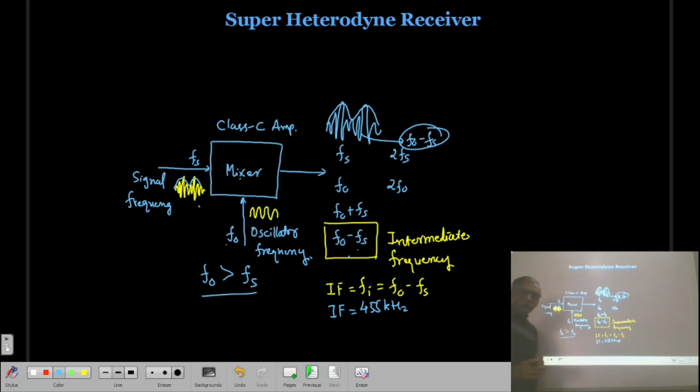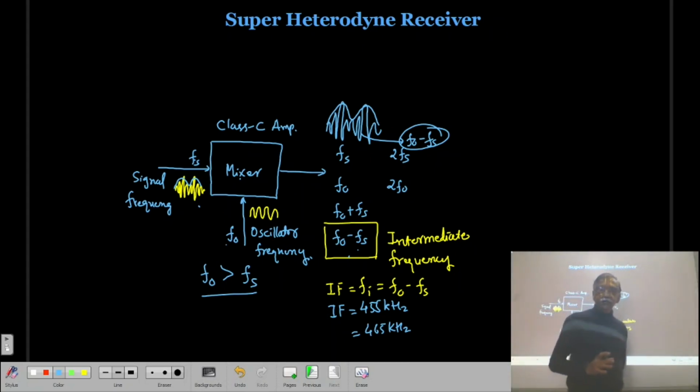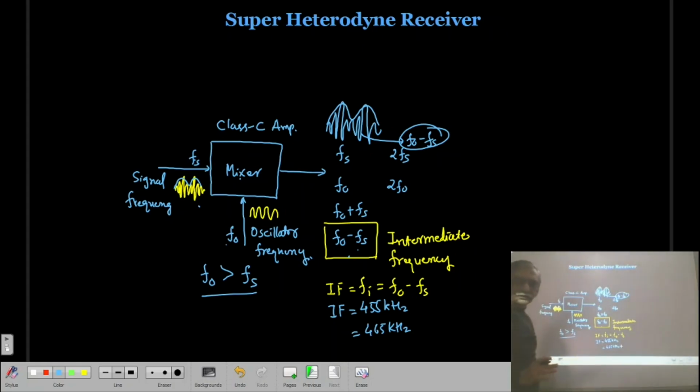In foreign countries too, it is 455 kilohertz. But remember, in any radio the intermediate frequency will be between 450 and 460 kilohertz. Normally we use an intermediate frequency of 455 kilohertz.